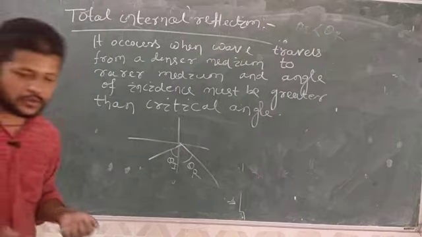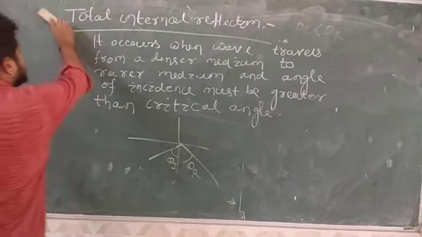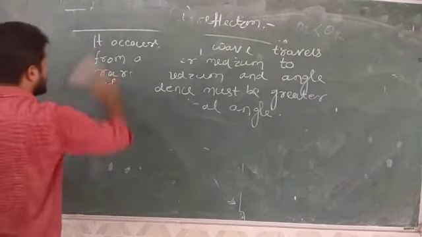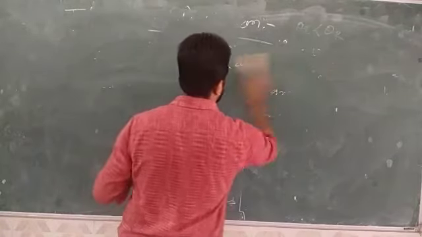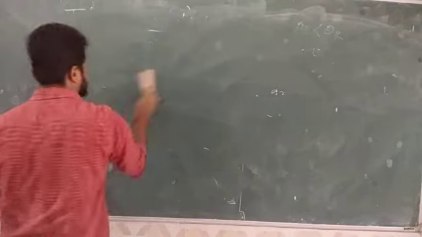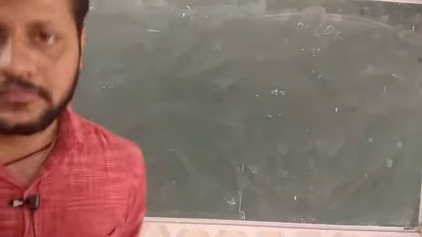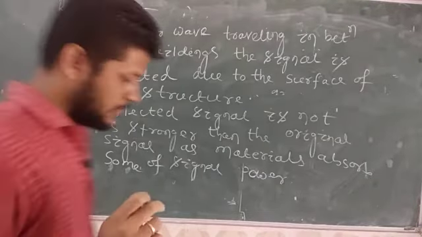Then the next phenomenon we will study is reflection and how it affects the wave.